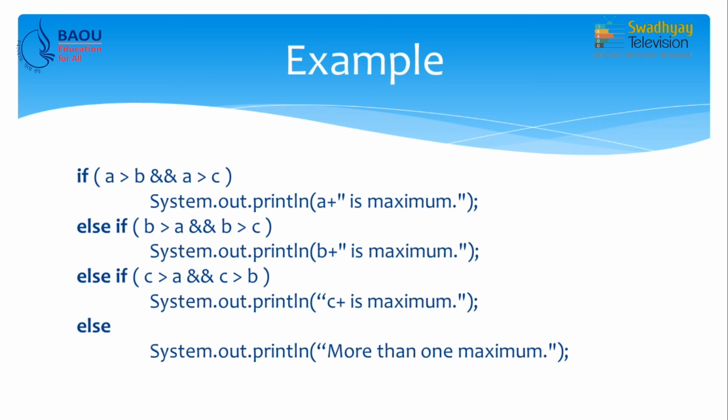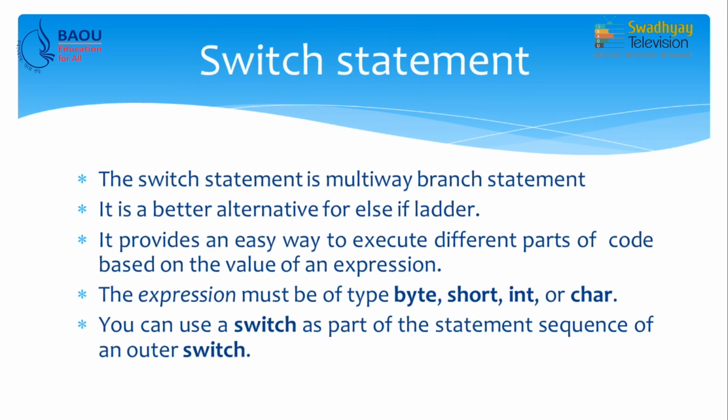If none of these is maximum, we can assume that either the values are not distinct or there may be multiple maximum numbers. So, in the last else part we write "more than one maximum", or you can also print "values are similar or not distinct". So, this is how the if else ladder works.